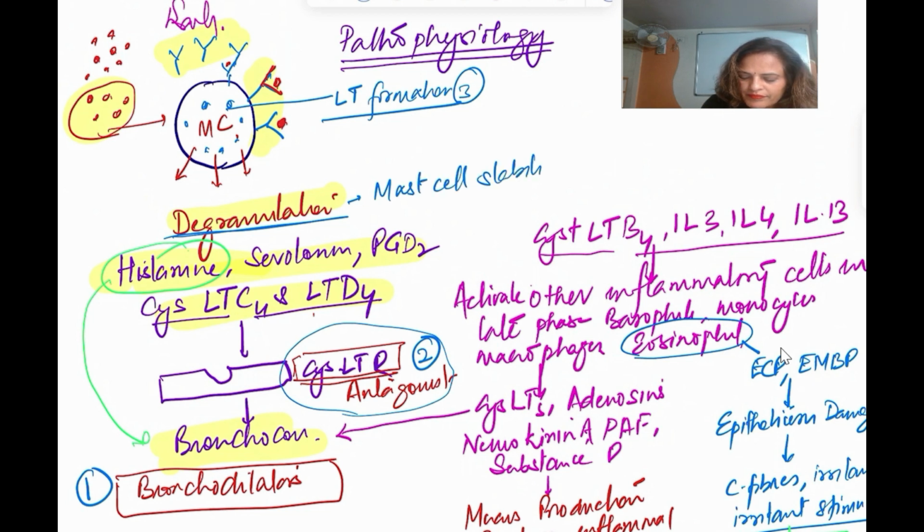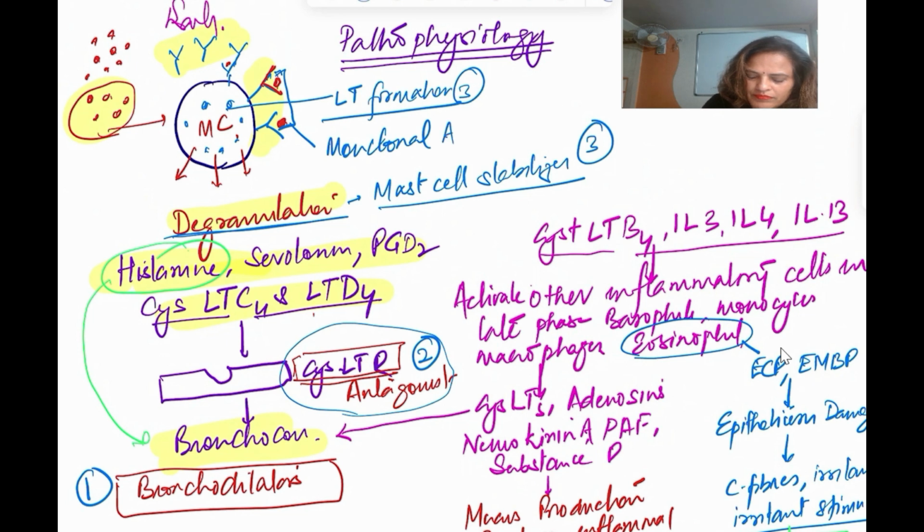Number four, for the antigen antibody reaction, we can give monoclonal antibodies like omalizumab. Monoclonal antibodies inhibit the binding of the antigen on the surface of the antibody.